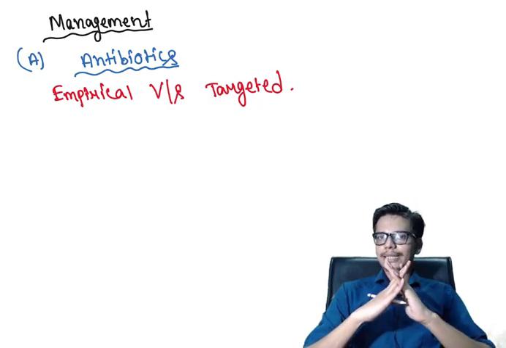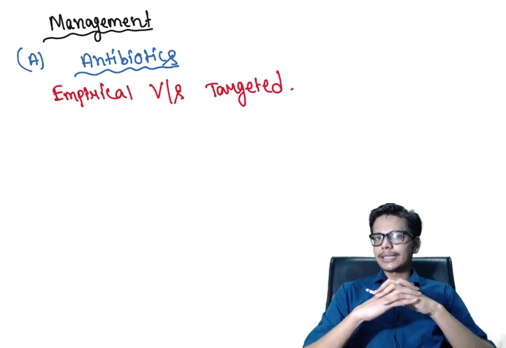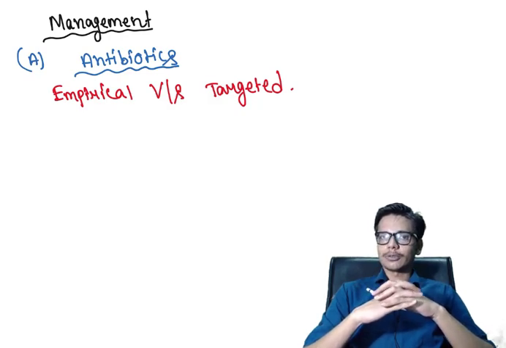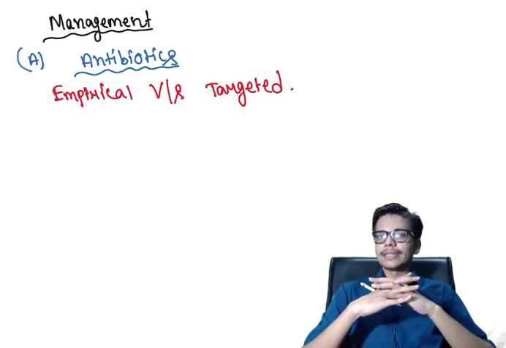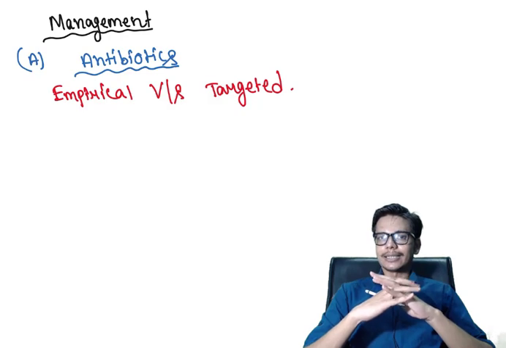Whereas empirical antibiotic therapy is based on the experience or knowledge of the physician. This antibiotic is used before the arrival of the culture and sensitivity report. It is based on the physician's knowledge of the most prevailing strain of bacteria in the society or in a given population.